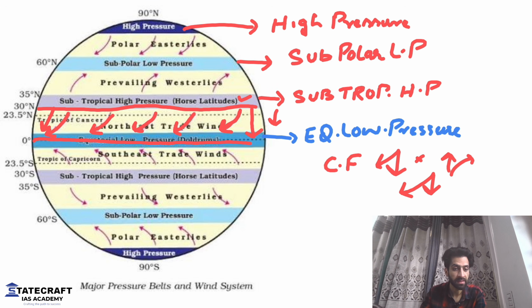Now, this is about the northern hemisphere. What will happen in the southern hemisphere? Again, the winds need to blow like this, but they will again change their direction. They will again be like this. So now why are they like this? Because they need to go like this.